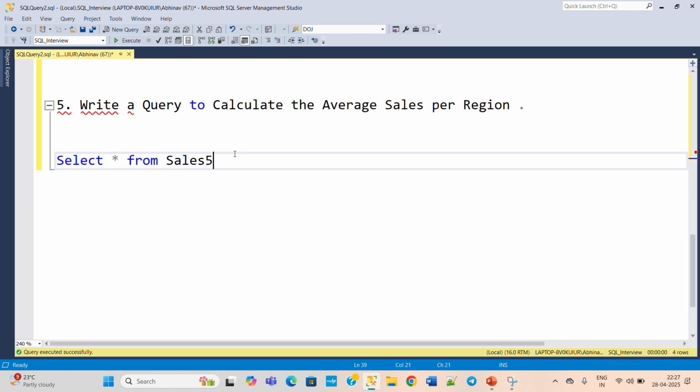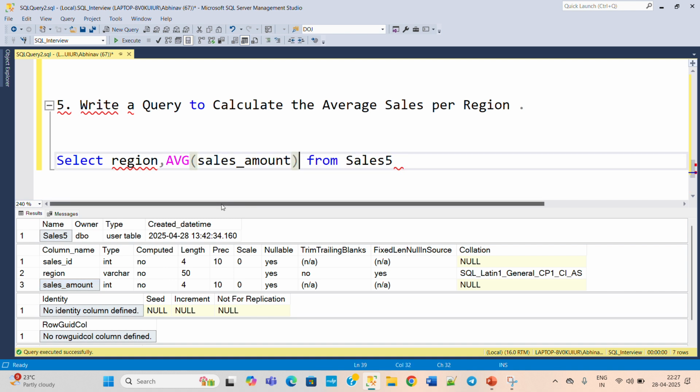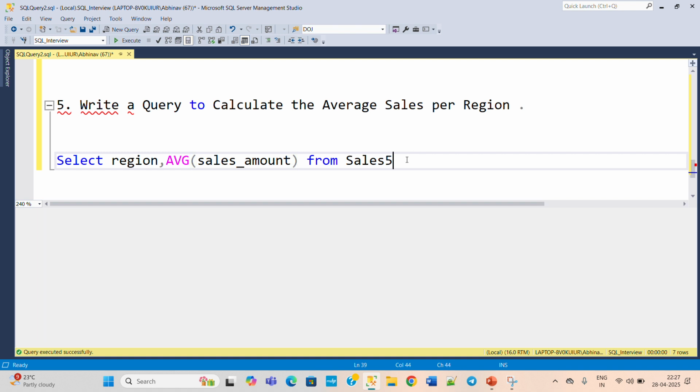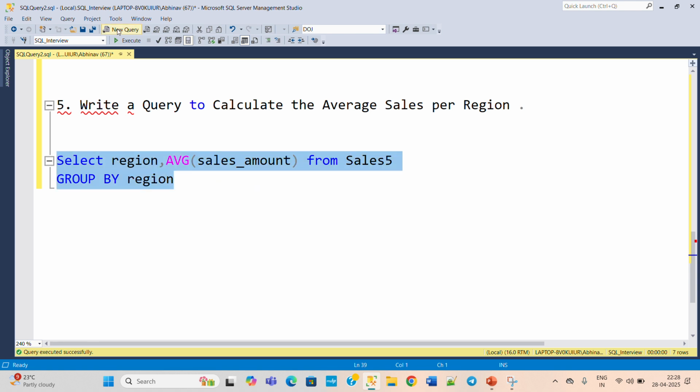So the query for this will be select region, comma, average of sales amount. The column name we will copy from here. Then we need to group our result set by the region, because we need the output according to the region. So group by region, copy this region and paste it here. Now execute this, and this is the final query that you need to provide to the interviewer for this question.